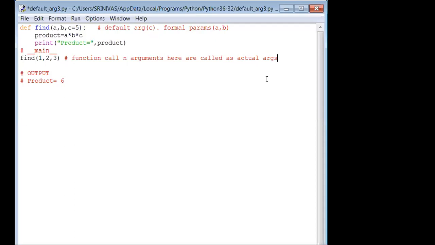Yes, the actual argument dominates the default argument. The default argument is thrown away from the memory, it is hidden. The actual argument is taken by c. And what happened to 5? 5 is gone, no more 5. Even if you write 5 also, it won't work. So when is the default argument effective? That is my next question, and we have to conclude this.